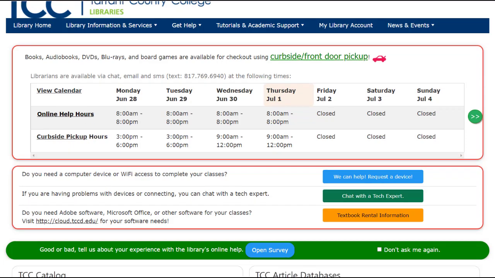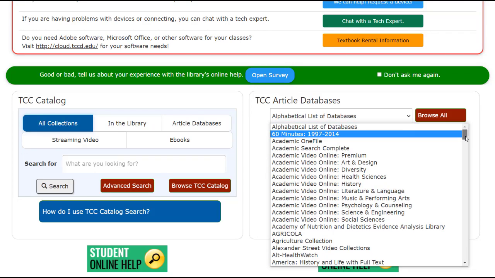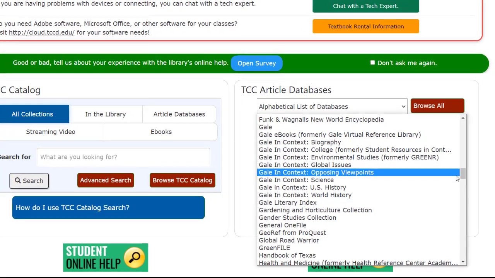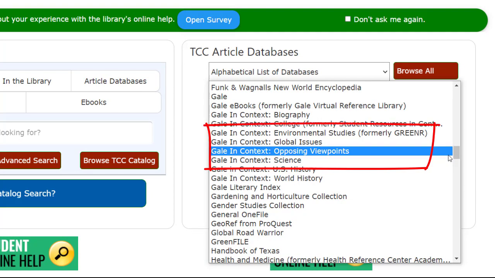On the right side of the library homepage, click the alphabetical list of databases and scroll down to the G's to see your options. Gale in Context Environmental Studies, Global Issues, Opposing Viewpoints, or Science could be good places to look depending on your topic. Let's say you were writing about vaccines. Gale in Context Global Issues covers vaccines because infectious disease is a global problem. Opposing Viewpoints also covers vaccines because people have strong feelings for and against them. Vaccines are also in Science because, well, they're science.